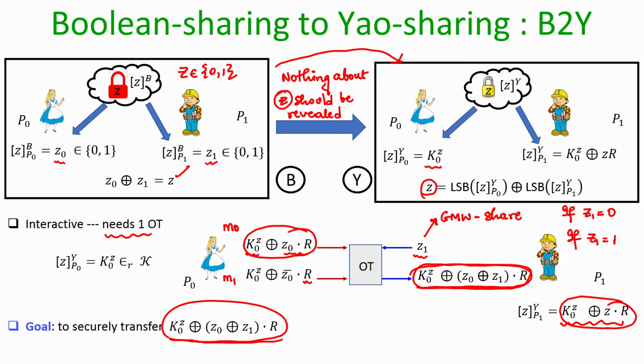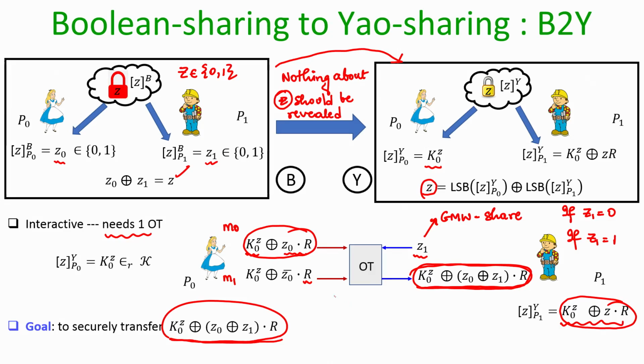So, now we can imagine that in our mixed world computation, parties can identify beforehand what are the Boolean to Yao conversions which are going to be involved in the protocol. They can identify that, because they will be knowing the description of the circuit, which part of the circuit requires what kind of computation, and they will now know what exactly the OT instances are. But what the inputs for those OT instances are will be determined at run time, depending upon the values which are obtained during the circuit evaluation.